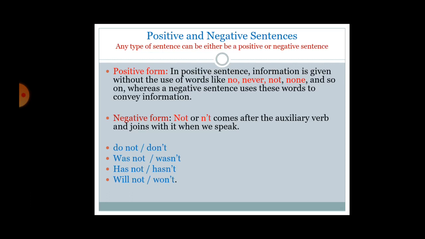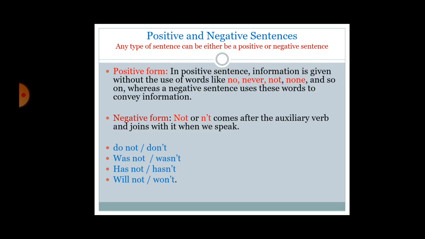So, positive and negative sentences. Any type of sentence can be either a positive or negative sentence. In a positive sentence, information is given without the use of words like no, never, not, none and so on.